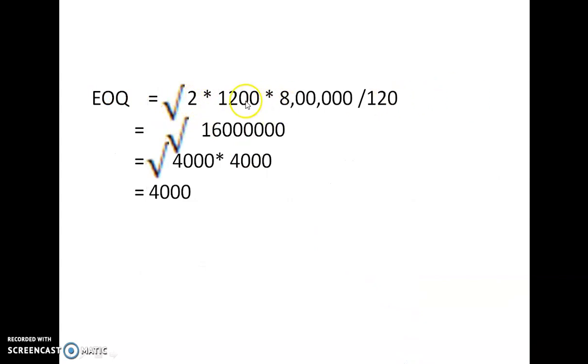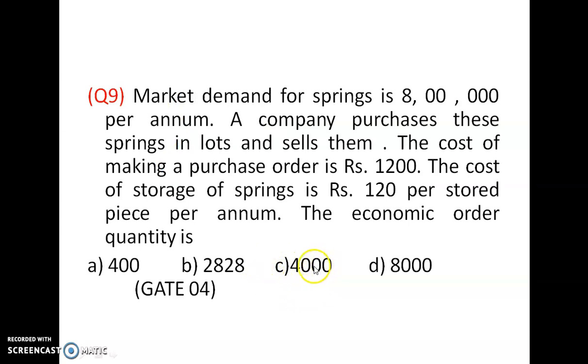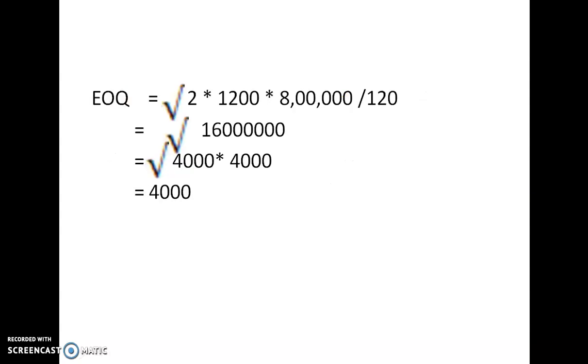So 2 C3 R by C1: 2 into C3 1200, R is 8 lakhs, by C1, 120. So 120 by 1200 is 10, so 20. 8 into 20 is 160, and the 5 zeros are added here, totally 6 zeros. So it is 4000 into 4000. The square root of 4000 into 4000 is equal to 4000. So the economic order quantity is 4000. Answer is C. You have to put it in the formula, square root of 2 C3 R by C1.